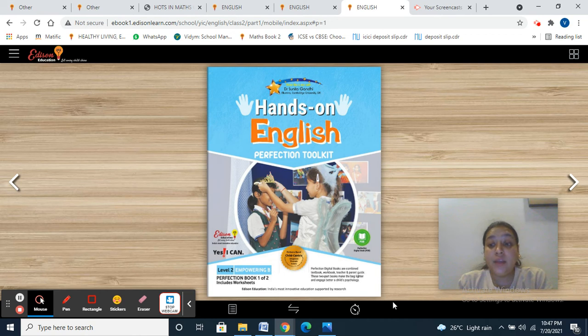Please take out your English book, that is Hands on English. What we are doing in English is nouns. What are nouns? When we are talking about a person, place, animal, or thing, we are talking about a noun. We have two types of noun, proper noun or common noun. We identify our person noun as a common noun or a proper noun.